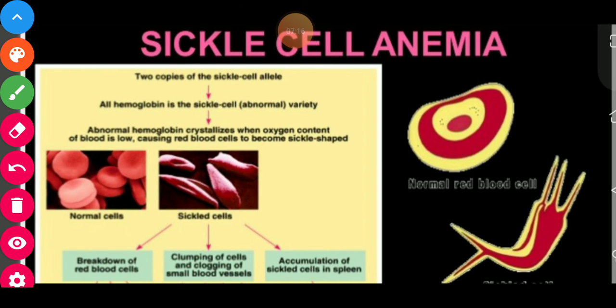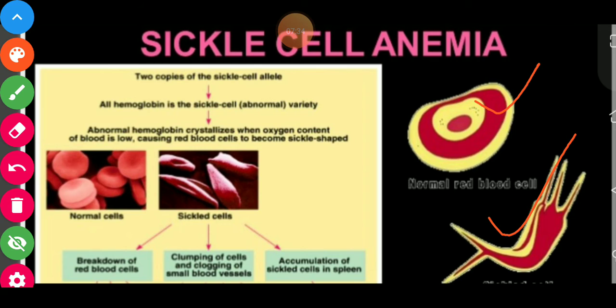Next is sickle cell anemia. Here you can see this is normal RBCs and this is the sickle cell RBC.